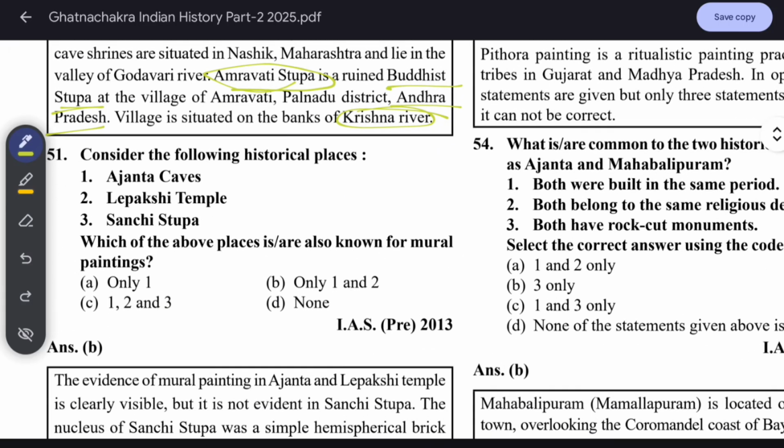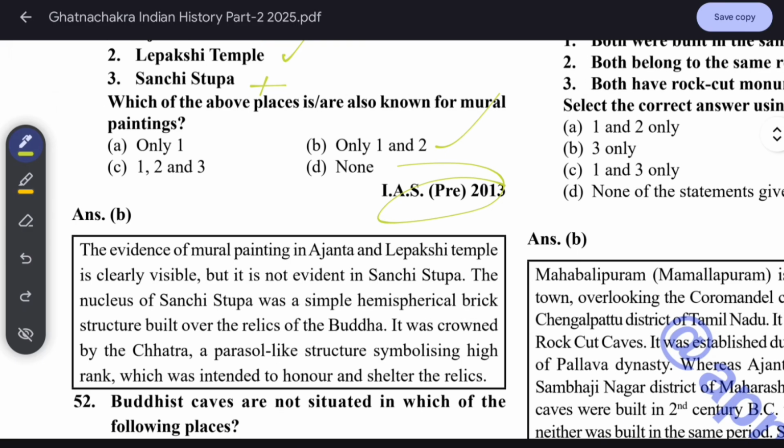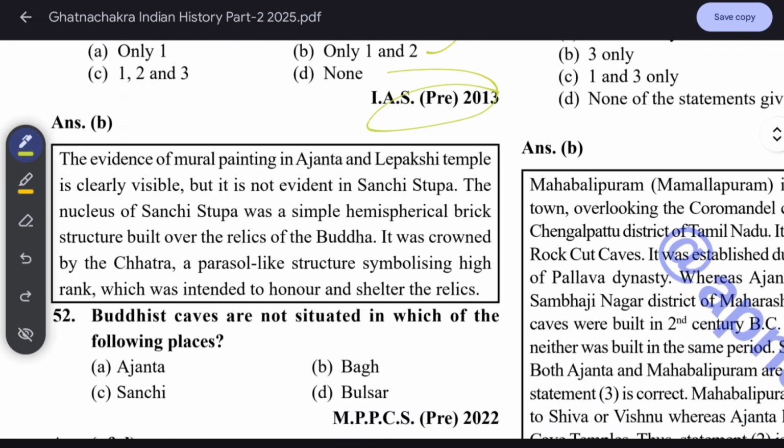Consider the following historical places. Which of the above places are known for mural painting? Ajanta caves, definitely. Lepakshi temple, yes. Sanchi stupa is Buddhist related, but there is no such painting. The evidence of mural paintings at Ajanta and Lepakshi temple is clearly visible, but it is not evident at Sanchi stupa. The nucleus of Sanchi stupa was a simple hemispherical brick structure built over the relics of the Buddha. It was crowned by the chhatra, a parasol-like structure symbolizing high rank, which was intended to honor and shelter the relics.